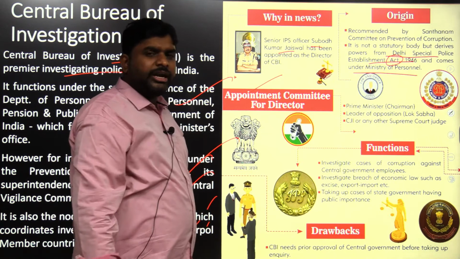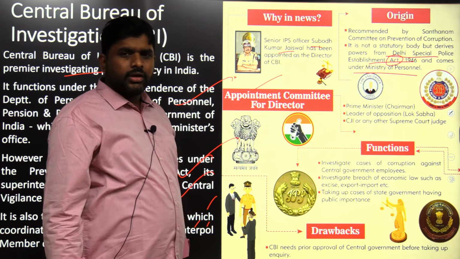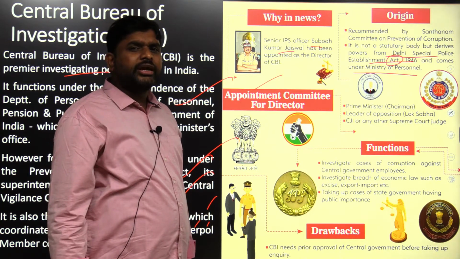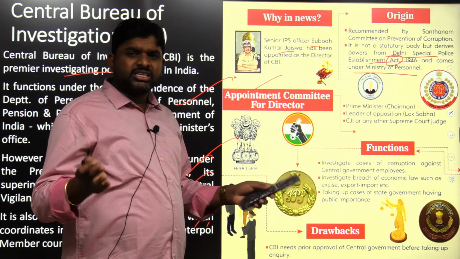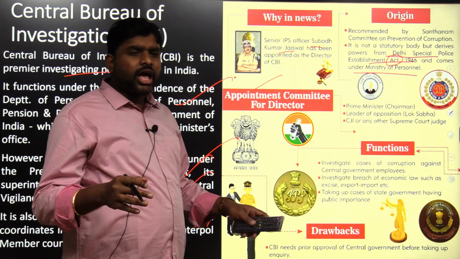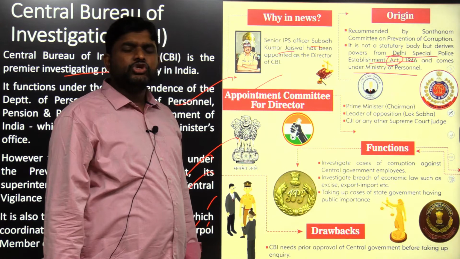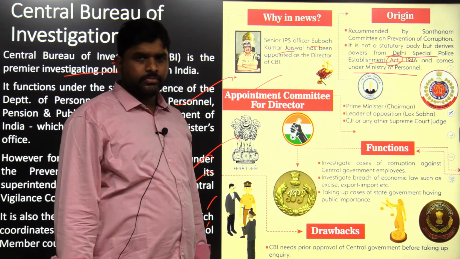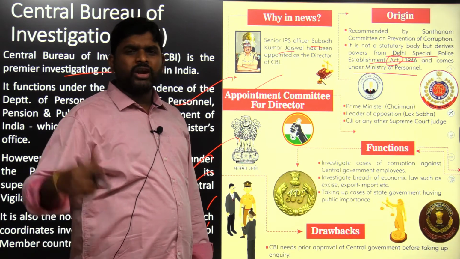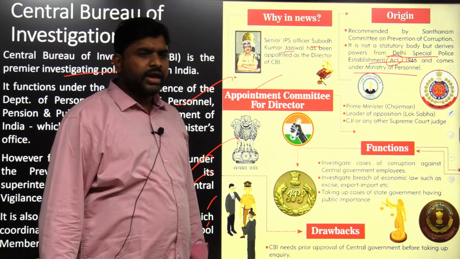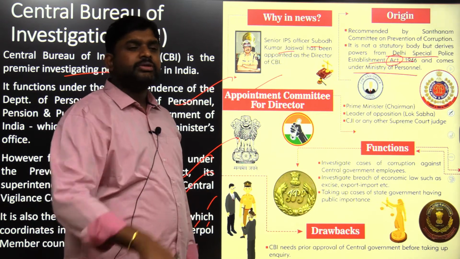Appointment committee for director. What happened, you know? There is a very big criticism on CBI, that CBI is acting like a caged parrot. It means it is a parrot which is inside the cage. So when it is inside the cage, it will be listening to the master. And who is the master? Central government is the master. And the central government is using CBI for witch hunting. Whoever is in the opposition, they send CBI after them. If any of our own political party members is acting against us, then CBI is sent.